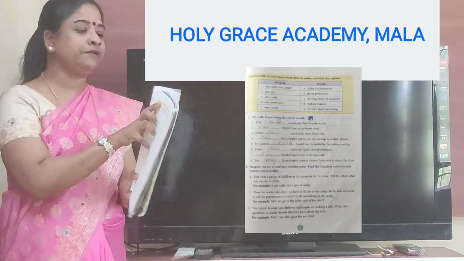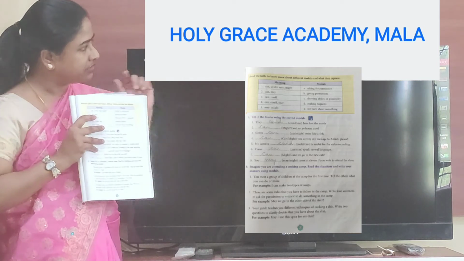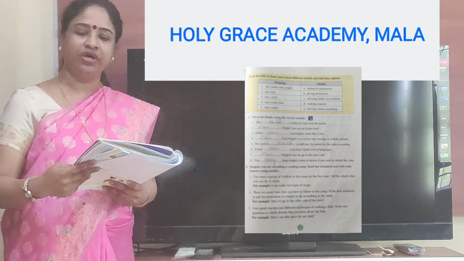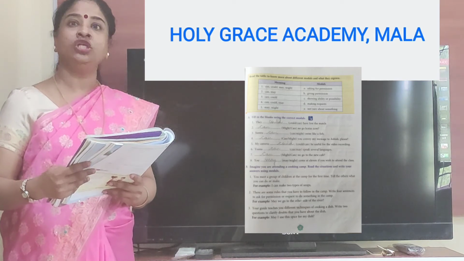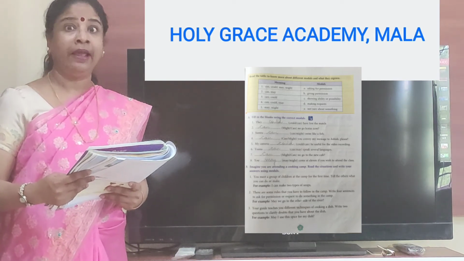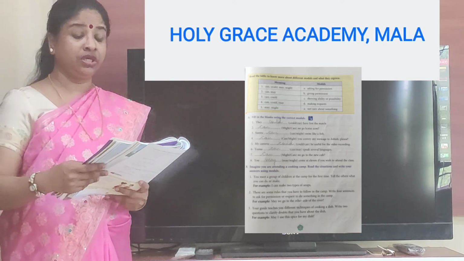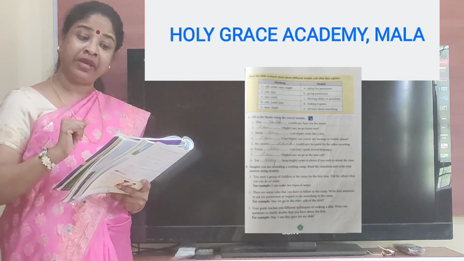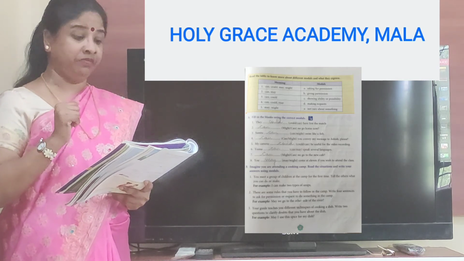So you can see a yellow box. It's there also on my screen. And in that yellow box, you see some words given there. These are called modals. So can, could, may, might. These words are for asking for permission. Can and may can also be used for giving permission.